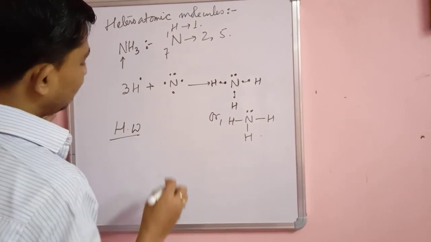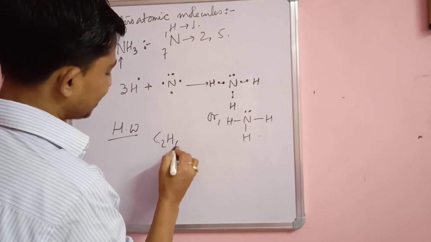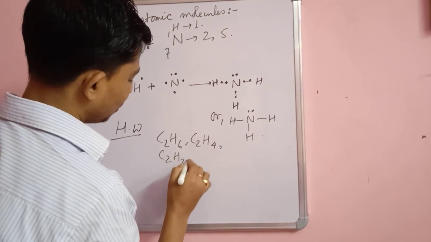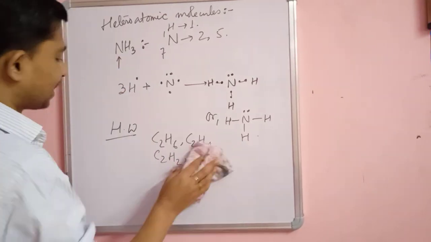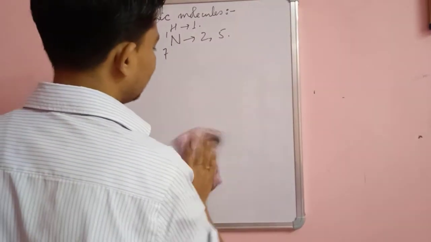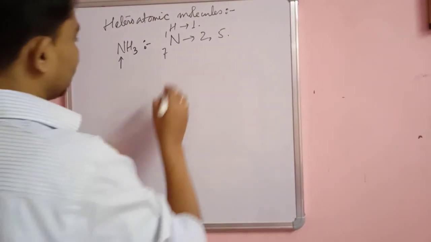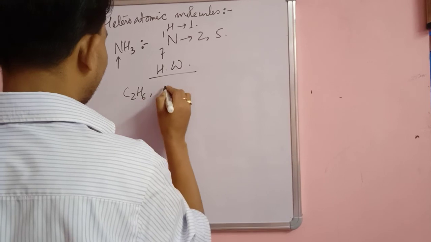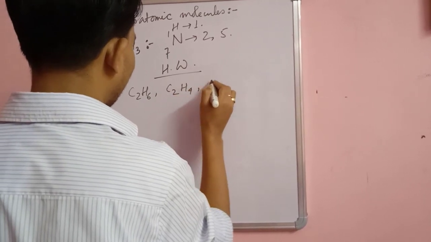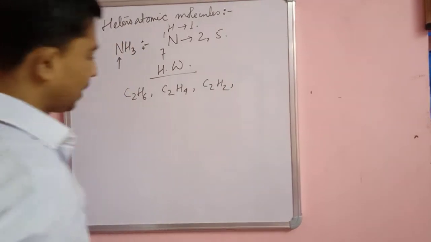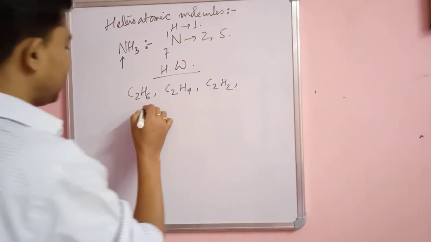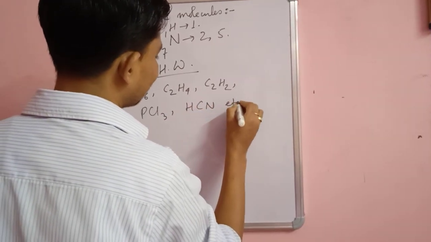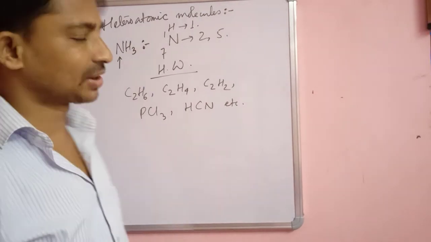You can try them at home: C2H6, C2H4, C2H2, PCl3, and HCl. These molecules you can try yourself.